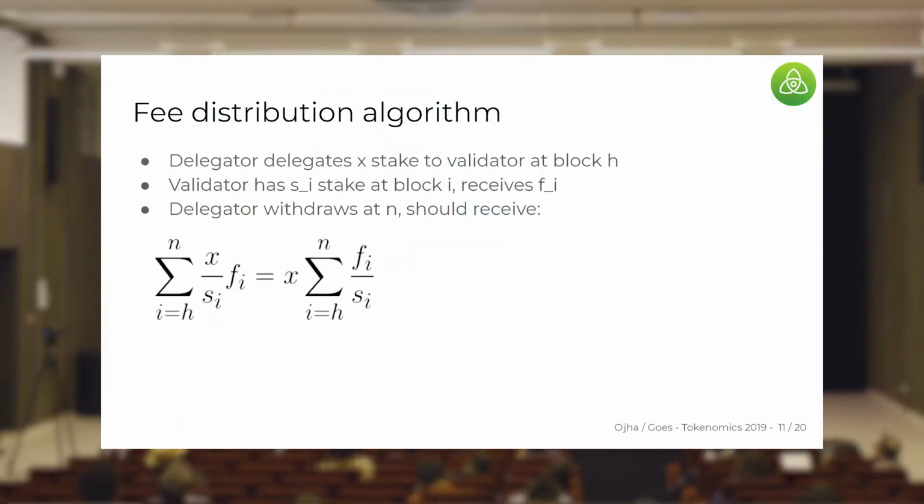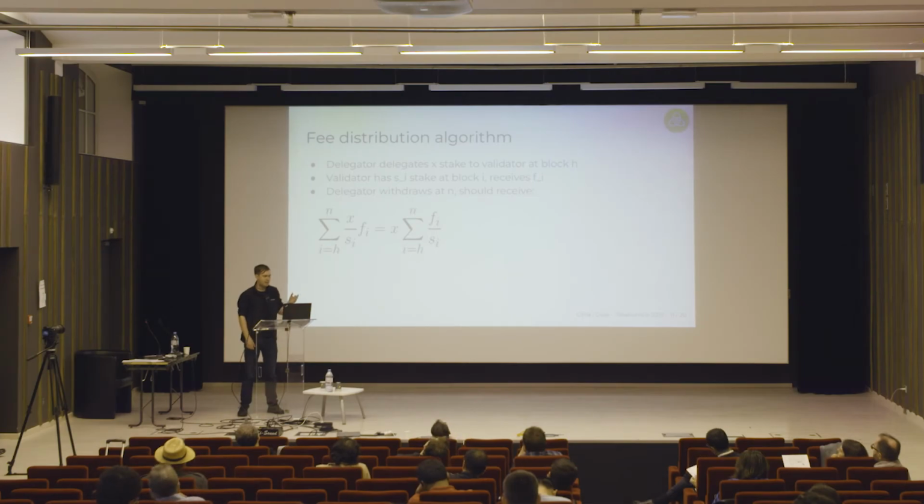So to get into the equations, if I'm a delegator and I delegate some amount of stake X to a validator at some block H, and that validator has S_i stake at block i in the sum and receives F_i in fees on. I think I misunderstand something.